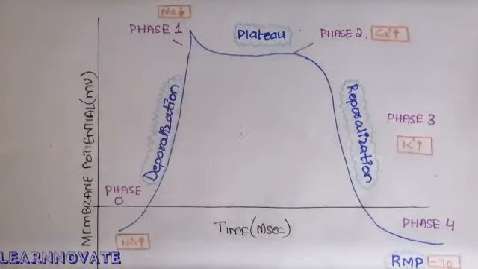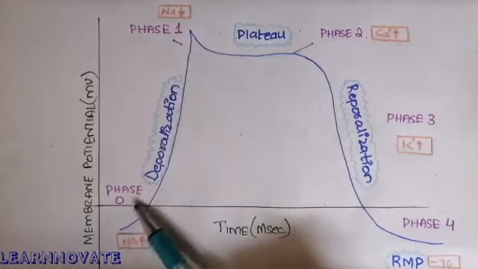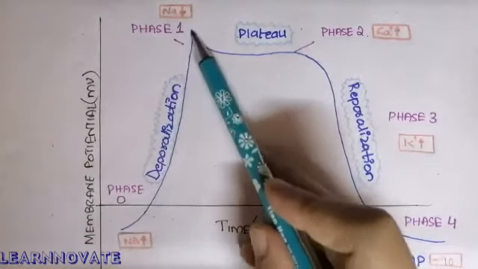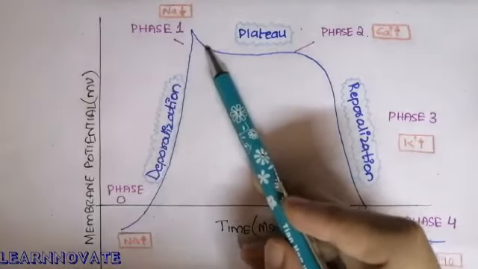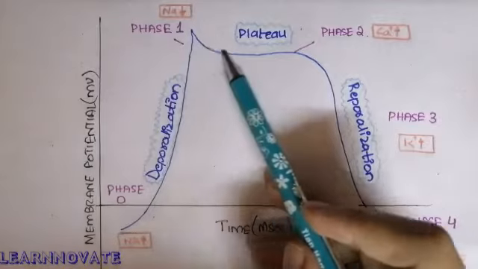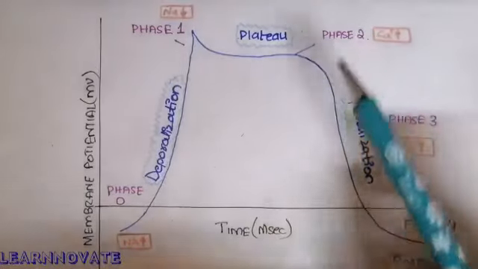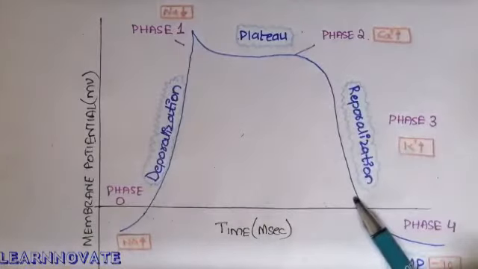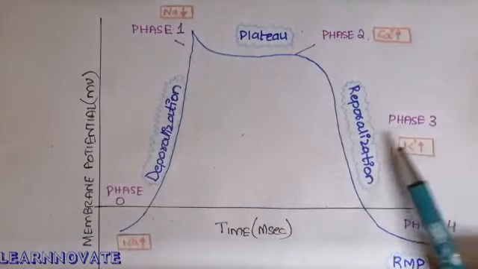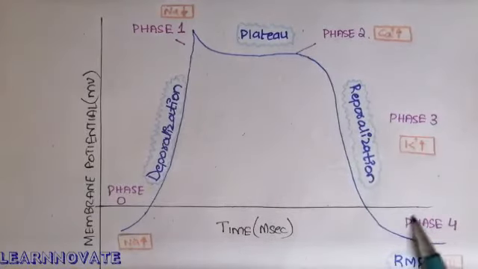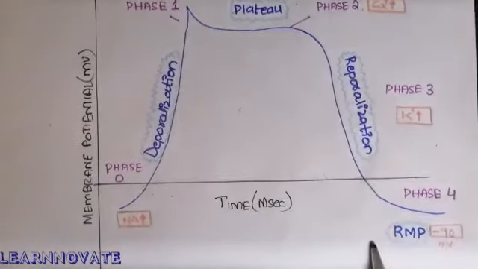There are four phases, starting from phase 0, that is the state of depolarization. Then comes phase 1, that is the state of initial repolarization. Then comes the plateau state, which is called phase 2. Then there is repolarization, that is phase 3, also called the rapid repolarization state. And the last one is phase 4, also called the resting membrane potential state.